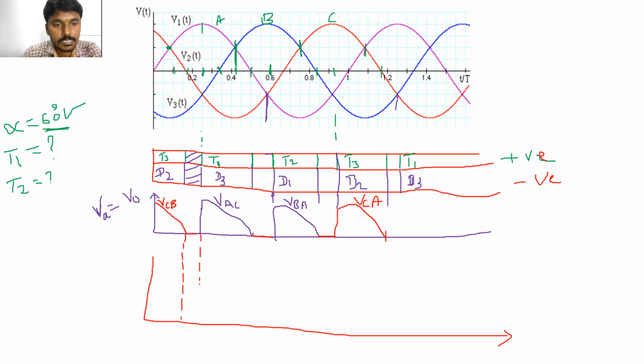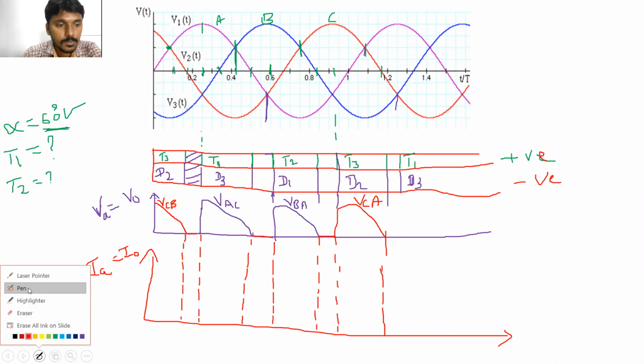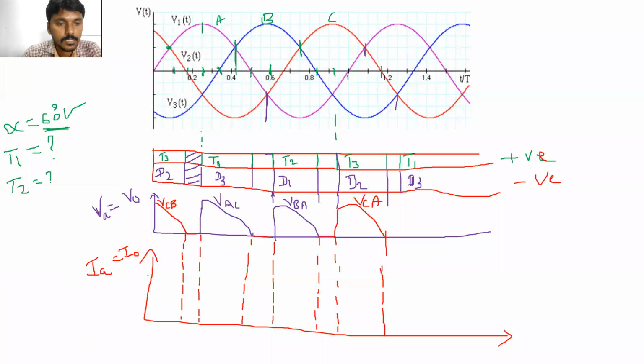Here the inductance is connected in the load circuit. Please remember. If the inductance is connected in the load circuit, the output current will become continuous. Clear? Armature current IA is equal to the output current I0. Clear? So the output current is flowing.